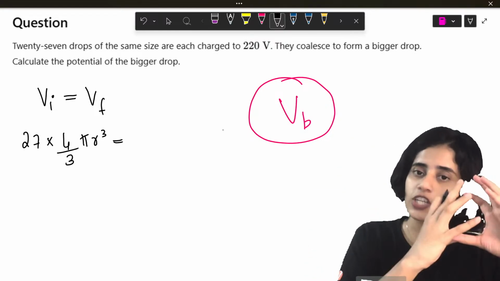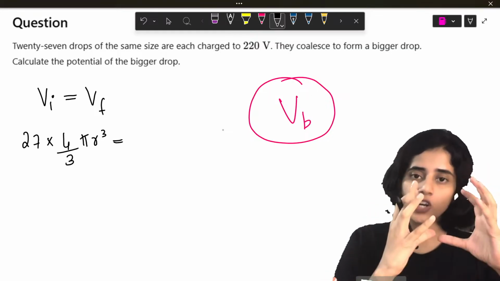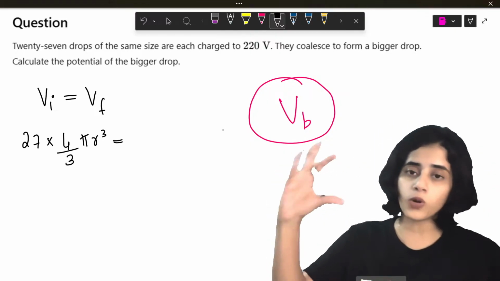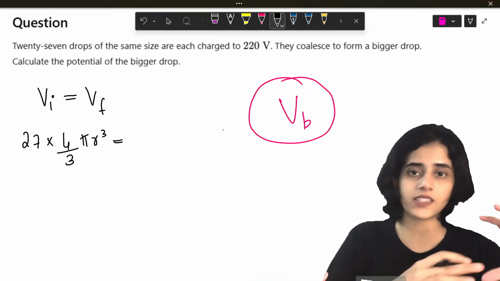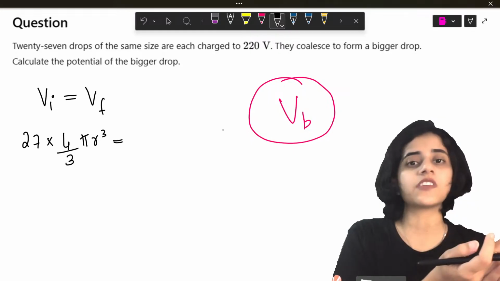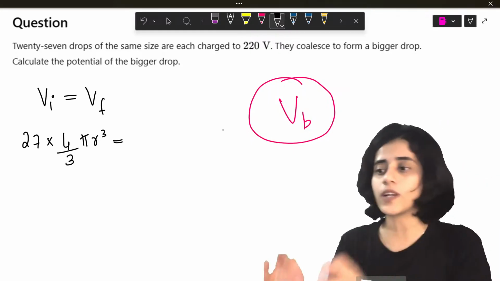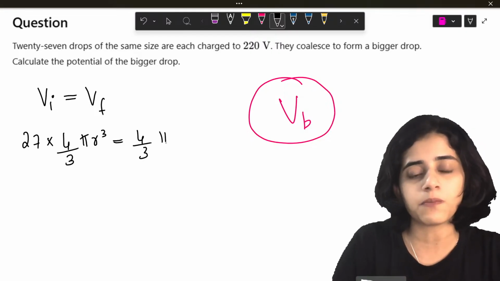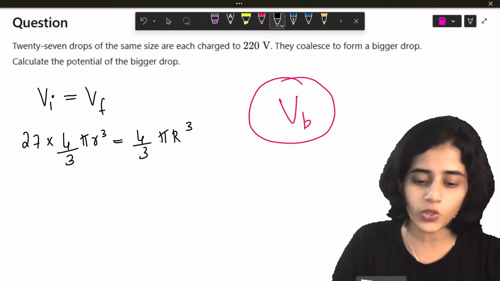Okay. So, initially, you have 27 drops. All of those 27 drops together should give you a big drop. Both these should have the same volume, isn't it? The volume of all 27 drops together should be equal to the volume of the big drop. So, volume of the big drop, I'll take it as 4 by 3 pi big R cube.